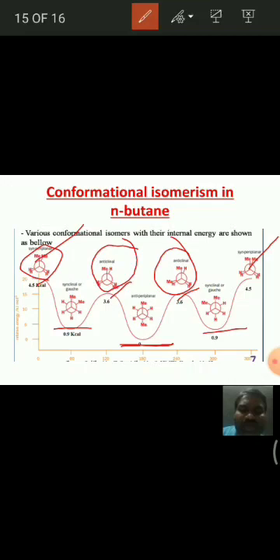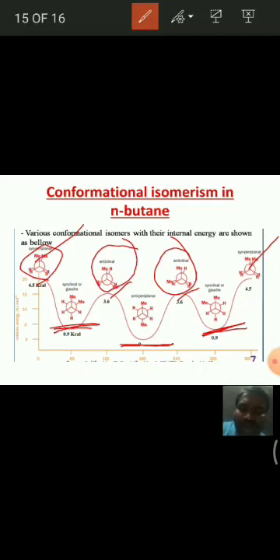And next, coming to the gauche conformations, that means the second and sixth molecules. In these, the groups are not eclipsed. In the gauche conformation, they are separated by 60 degrees, not eclipsed, hence the repulsions are less than eclipsed conformations and more than staggered conformations.